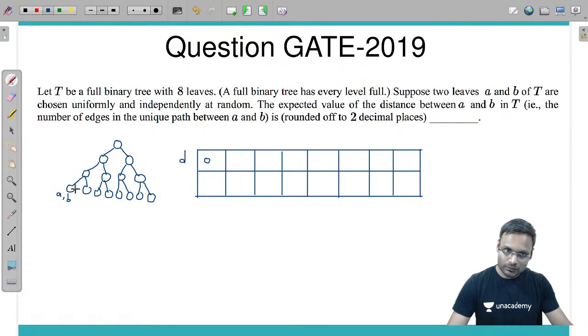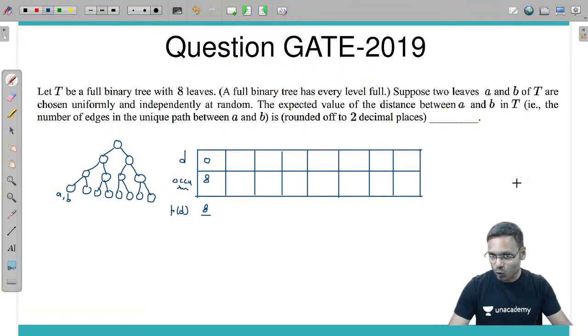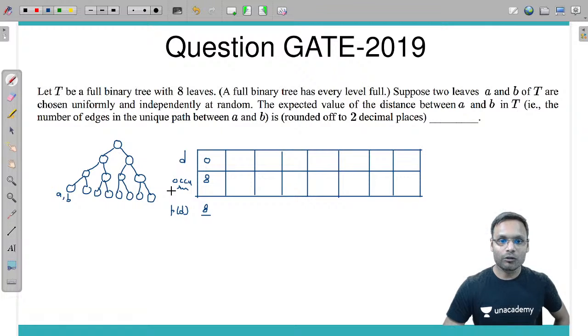You can choose this one, this one, this one, this one, this one, this one, this one, and this one. So occurrences will be 1, 2, 3, 4, 5, 6, 7, 8. So the probability of this distance is 8 divided by something, the total number of occurrences. That we will see later on.